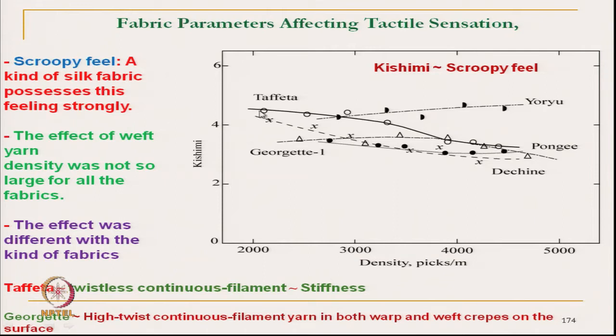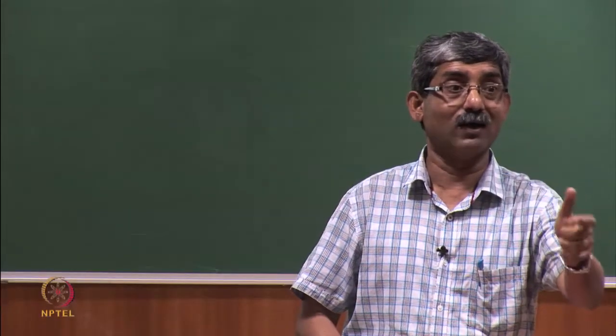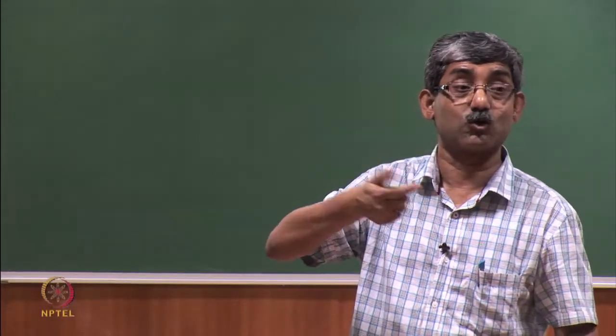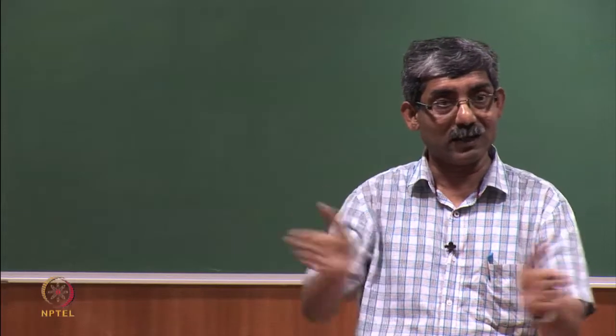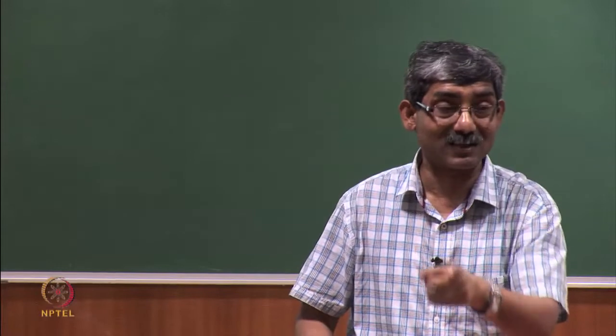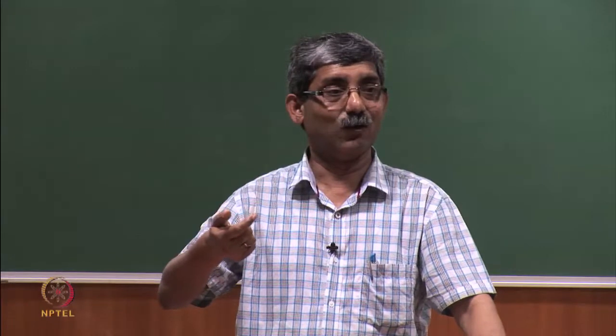For taffeta, the scroopy feeling reduces with the weave density. Taffeta is continuous filament. So, if we take a twistless filament and use the lower density, then we will get a certain feeling, that is called scroopy feeling. And if we make a compact fabric made of the twistless filament, that scroopy feeling, that Kishimi, will be lost.